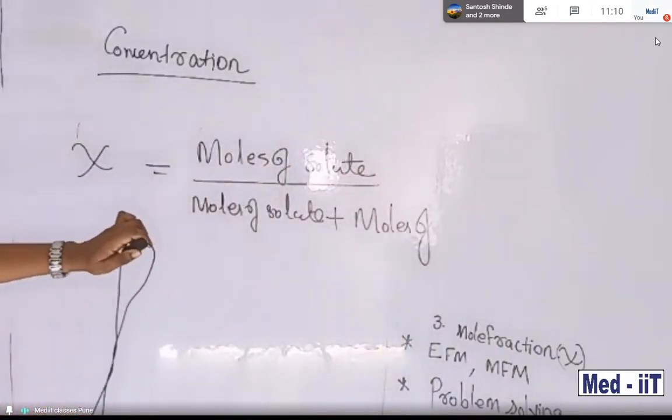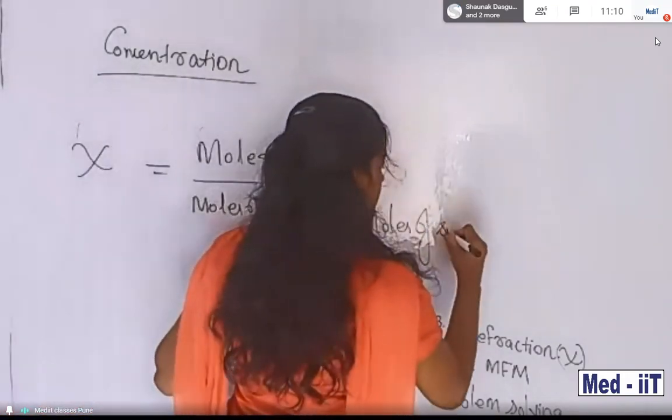This confusion is solution or solvent? It is solvent, moles of solvent.